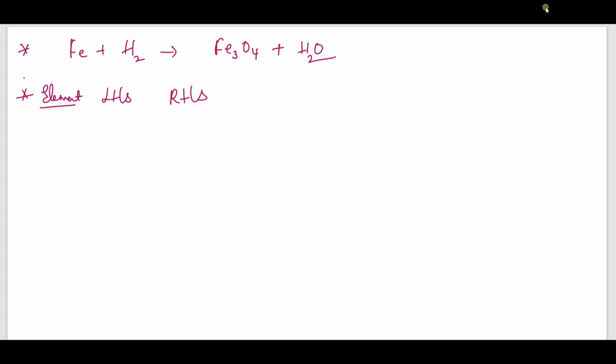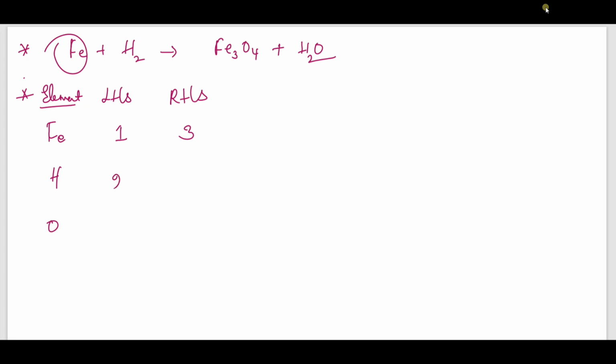The elements we have are iron, hydrogen and oxygen. On the LHS, how many atoms are there? We have one atom of iron, then on the RHS we have 3.